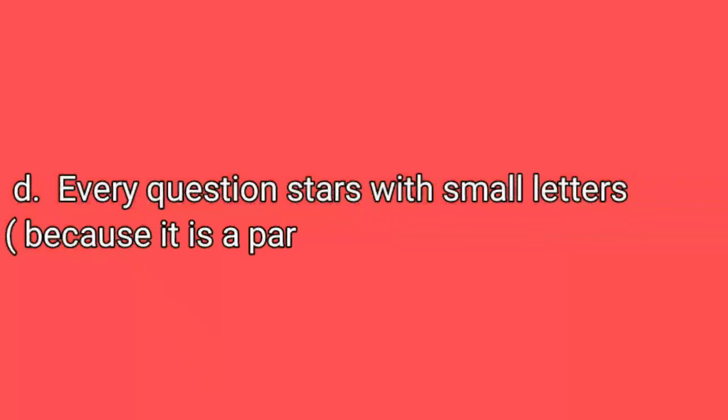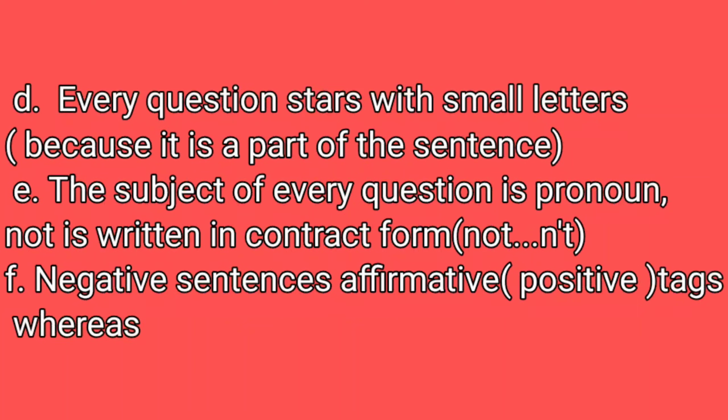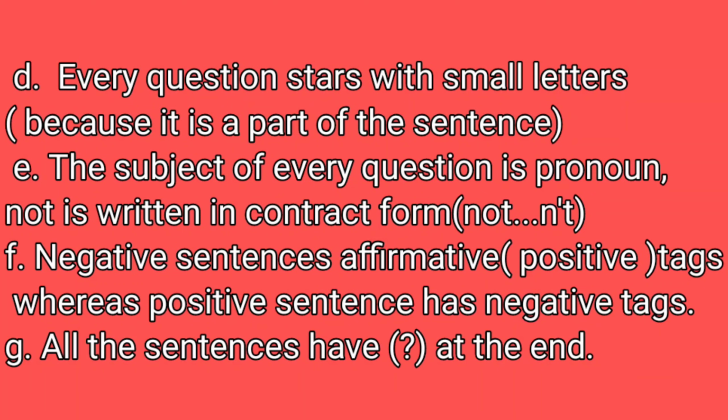Every tag starts with a small letter because it is a part of the sentence. The subject of every tag is a pronoun, and not is written in contracted form. A negative sentence has affirmative, positive tags, whereas a positive sentence has negative tags. All the sentences have question marks at the end.